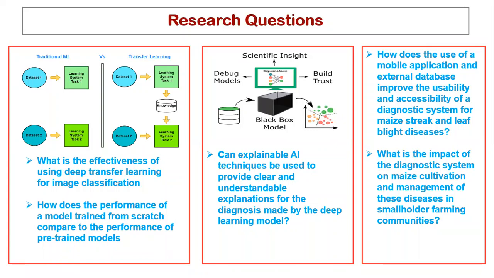Now, this raises some of our research questions. For example, what is the effectiveness of using deep transfer learning for image processing? How does the performance of a model trained from scratch compare to the performance of pre-trained models? Also, we need to know how explainable AI techniques can be used to provide clear and understandable explanations, or how a mobile application and an external database improve the usability and accessibility of these systems, which is also an important area. We also want to know the impact of such a diagnosis system on maize cultivation and